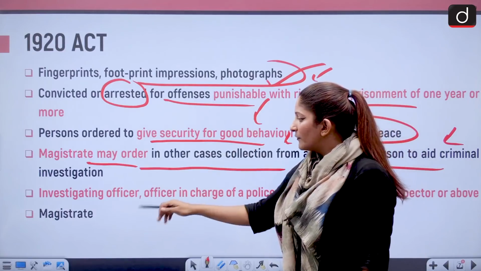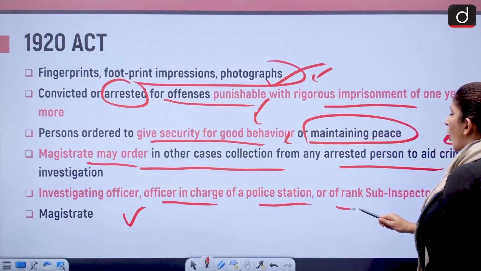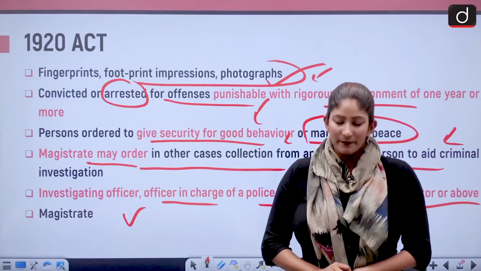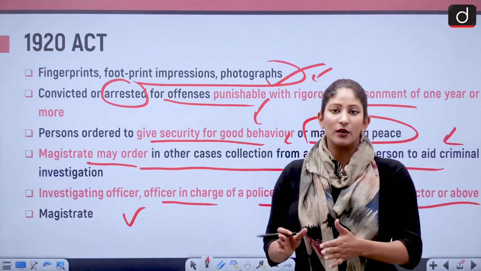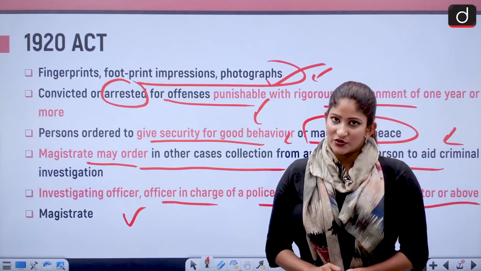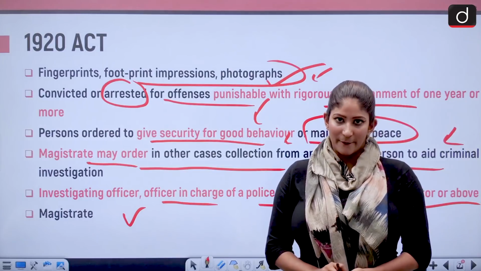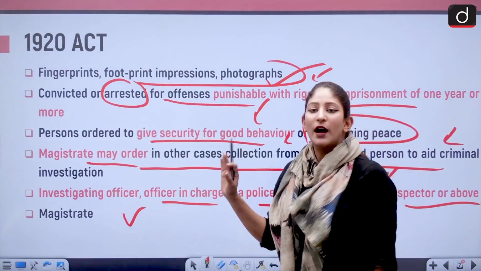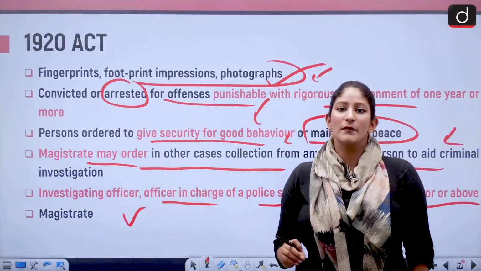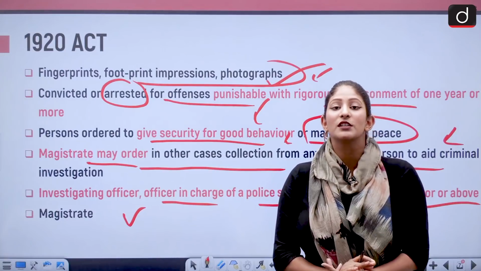Also, apart from the magistrate, investigating officers, the officer in charge of a police station, or of rank sub-inspector or above could do so. Here in the current bill, what will happen? If we talk about the magistrate, the metropolitan magistrate or the judicial magistrate of the first class is responsible for giving any sort of direction for collecting these samples. Also, with respect to other officers, the officer who is minimum at the level of a head constable or above can also give their command with respect to collecting DNA.